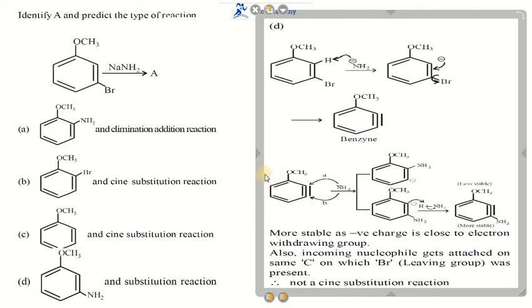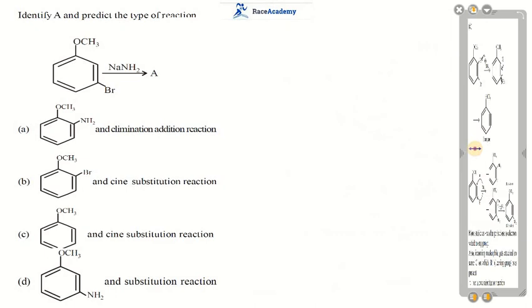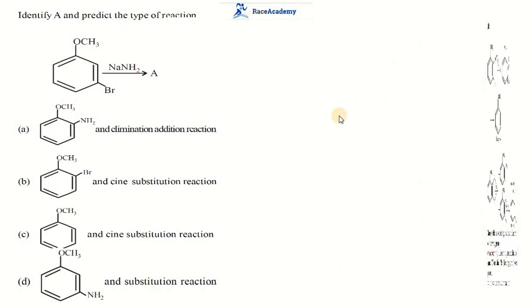Such reactions we will call substitution reactions. We won't say this is ipso substitution. Ipso means the nucleophile will attack the adjacent carbon. So ipso means the NH2 is present at the ortho position. That reaction is not said to be an elimination addition reaction. So we will say the right option for this question is the fourth option.